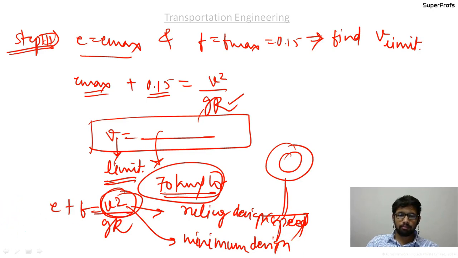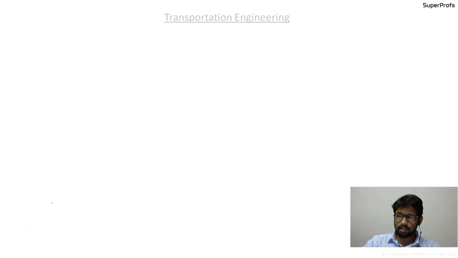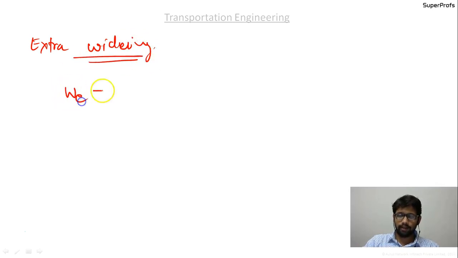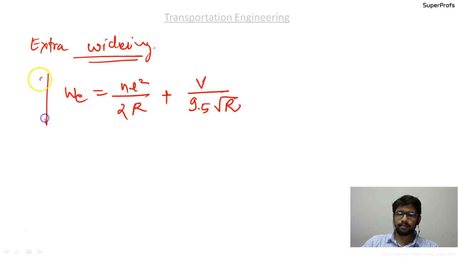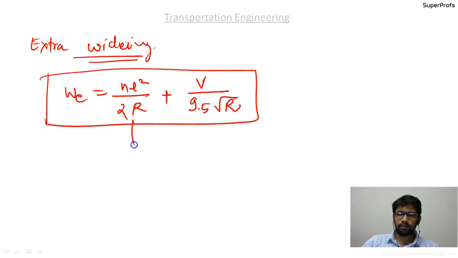Then we moved on to the next chapter, extra widening. What we discussed was the two formulae. Extra widening is given as nL square upon 2R plus capital V upon 9.5 root R. Remember that it is capital V upon 9.5 root R. This is the formula for extra widening, where the first term is the mechanical widening and the second is the psychological widening.